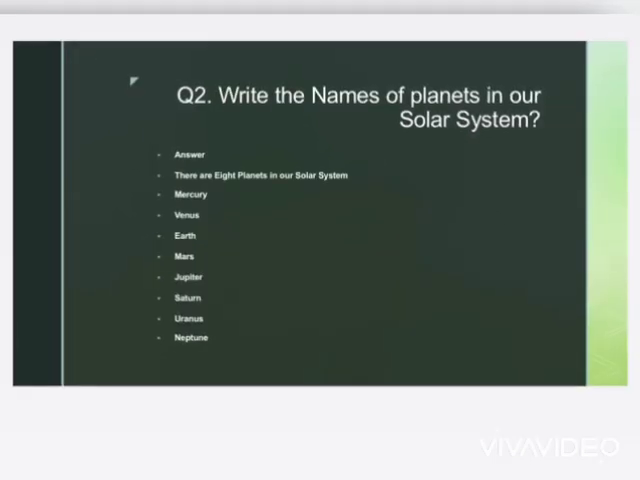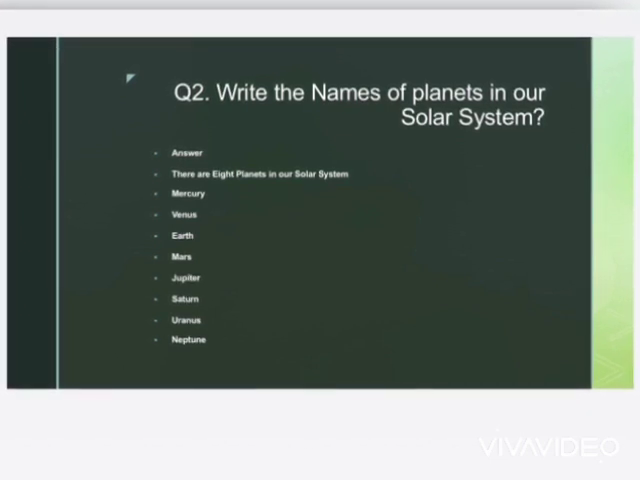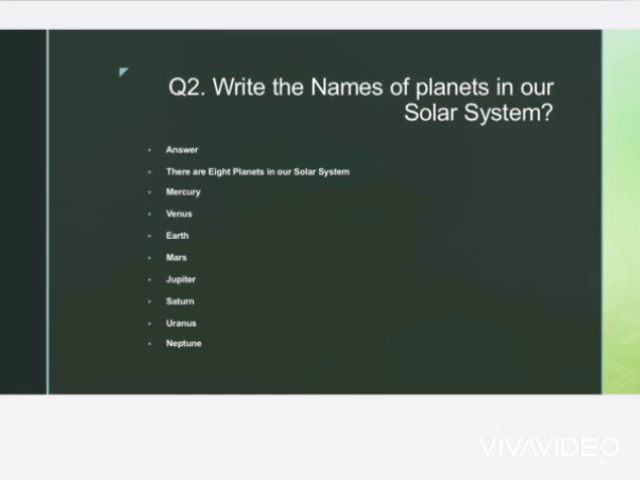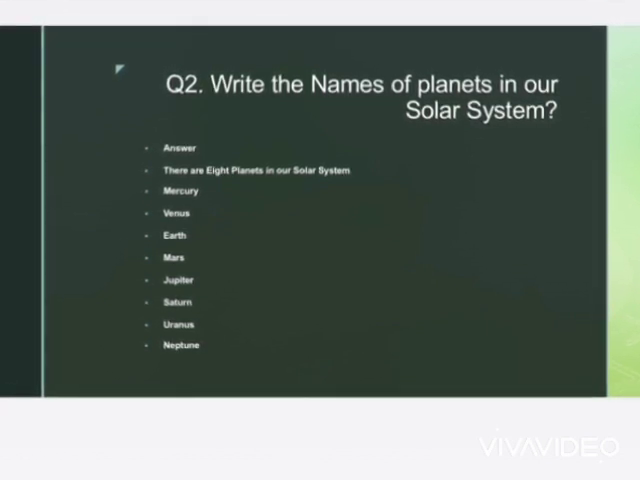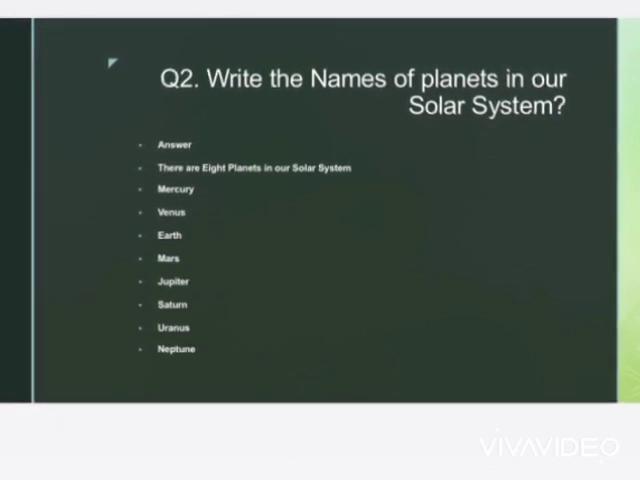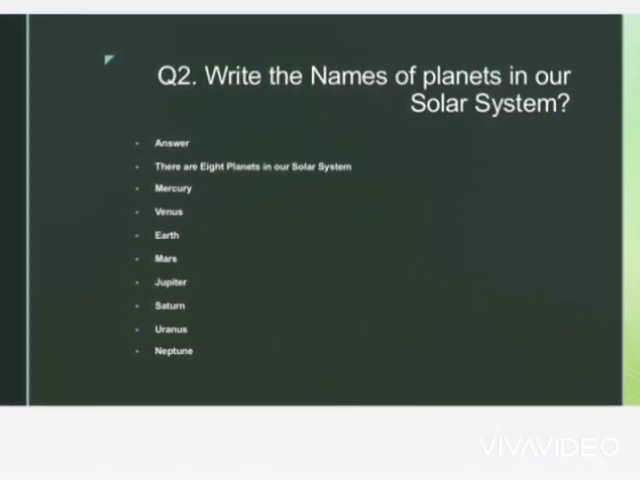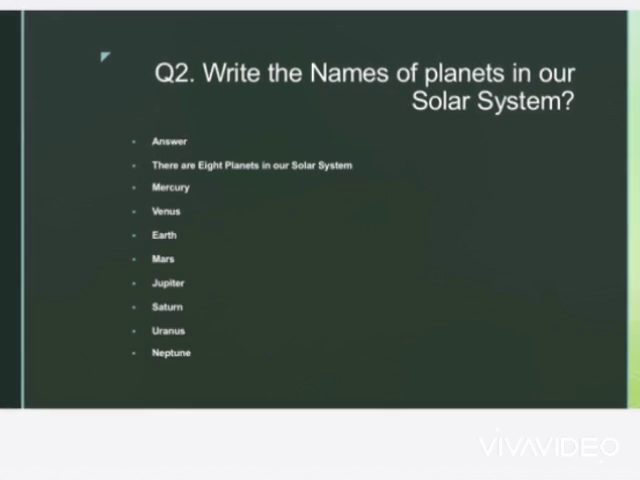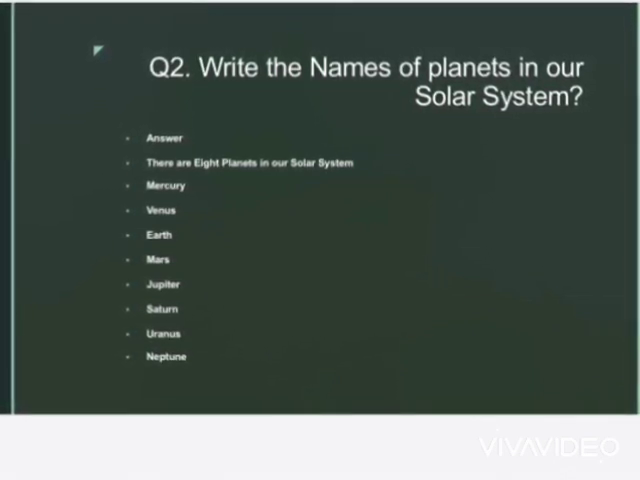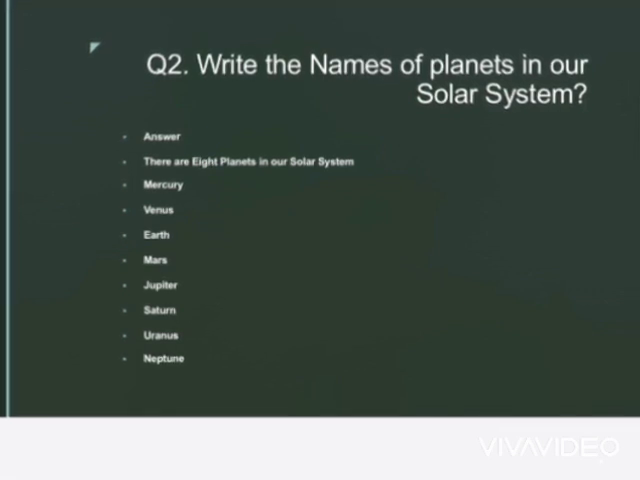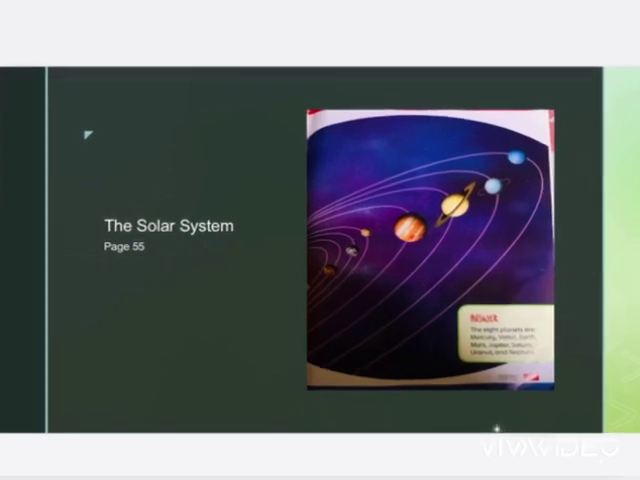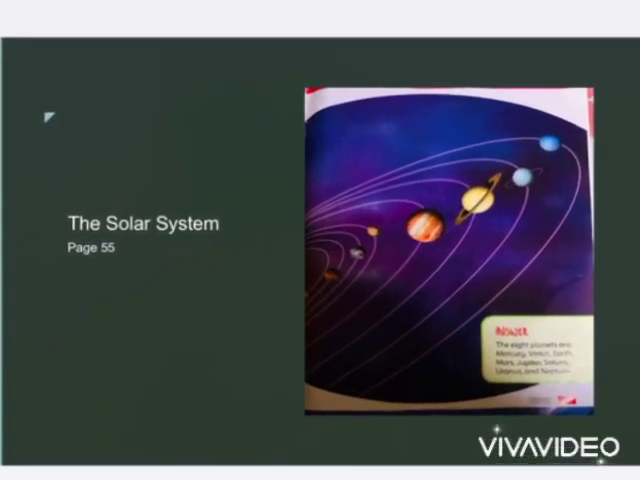This is the question that we will do today. The question is, write the names of planets in our solar system. You all know how many planets we have, so you will write the answer. The question is already mentioned in your notebooks. You will write it. There are 8 planets in our solar system, and then you will write the names one by one: Mercury, Venus, Earth, Mars, Jupiter, Saturn, Uranus, and Neptune. The names are also mentioned in your book.